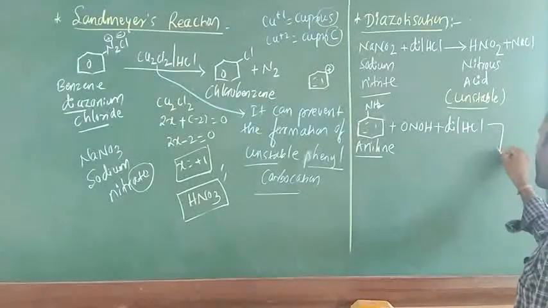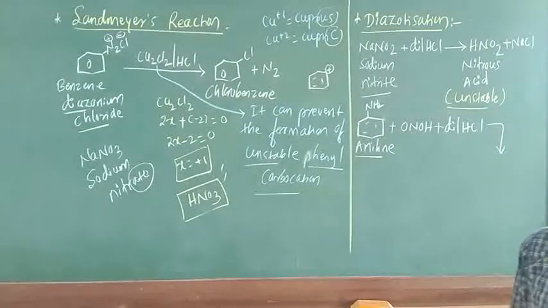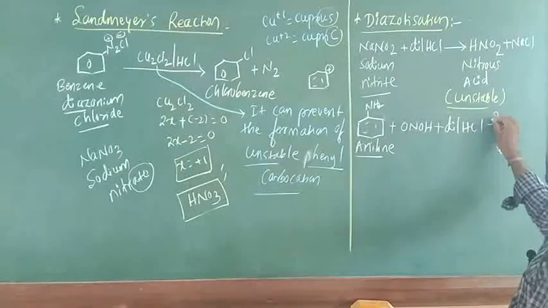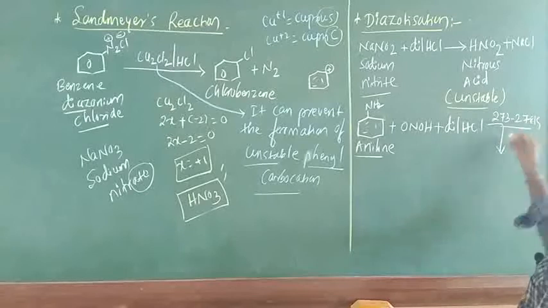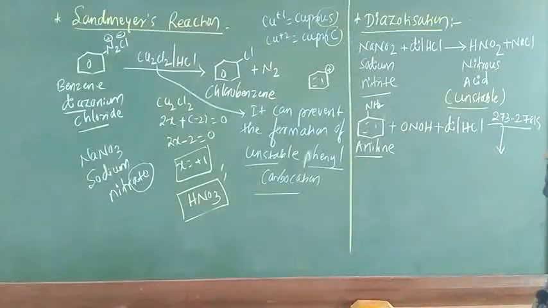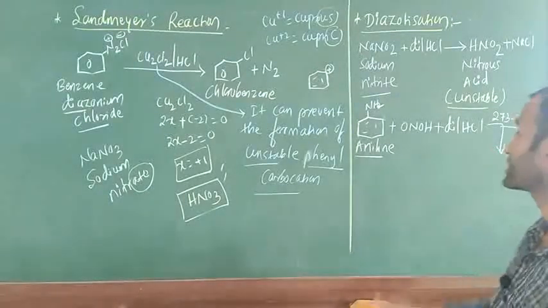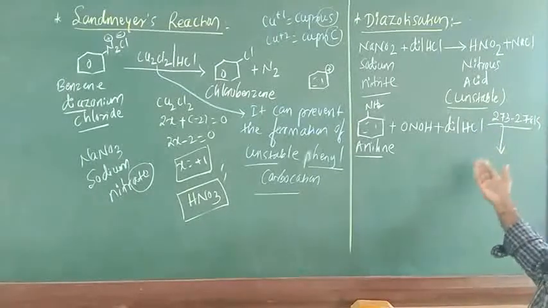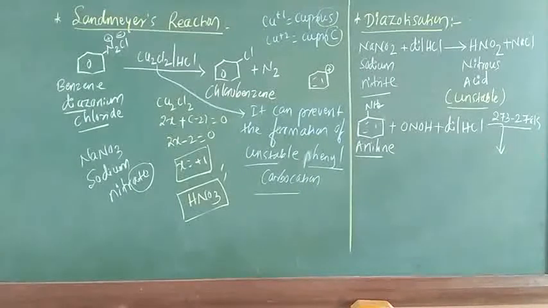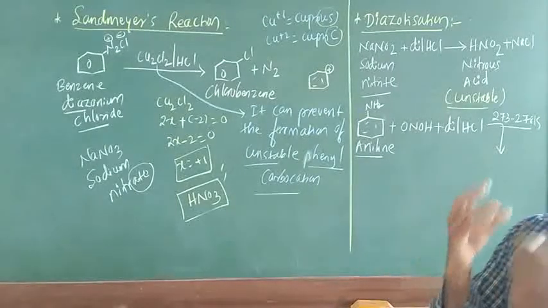Just here I am going to write here only, but in this case they are going to maintain some temperature. Temperature means 273 to 278 Kelvin, almost room temperature. That is why in this case do not use the word heat. In this case they are going to use the word what? Cooled. You have to maintain a cooled temperature of 273 to 278 Kelvin.